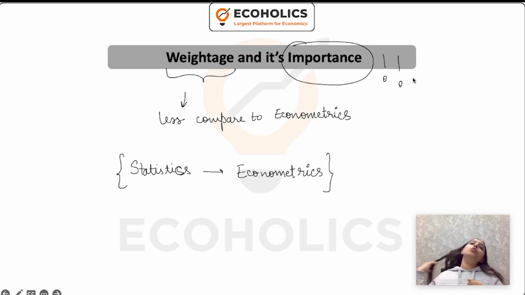So mean, median, mode are very important when you're dealing with data sets. Dispersion too, because if you have a result in front of you and you don't know how to analyze that result, the purpose of doing research completely gets wasted. The purpose of research gets fulfilled if and only if you know how to analyze it. Without analysis of the result in front of you, the result is of no use. So even though the weightage is less, its importance is undeniable, and it is highly required for econometrics.